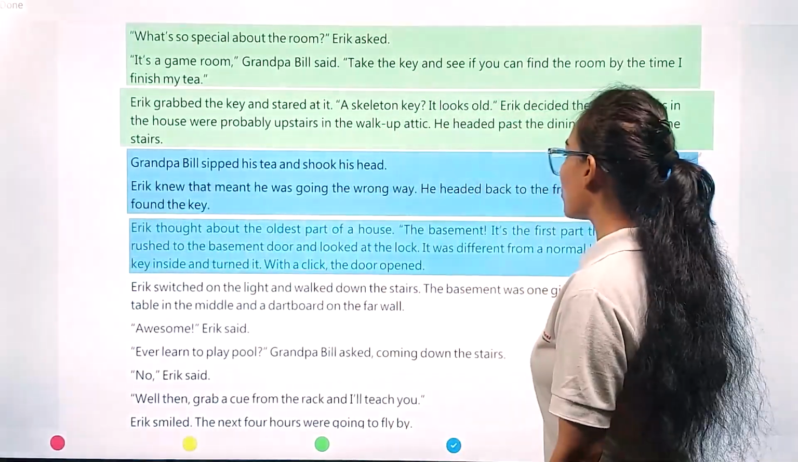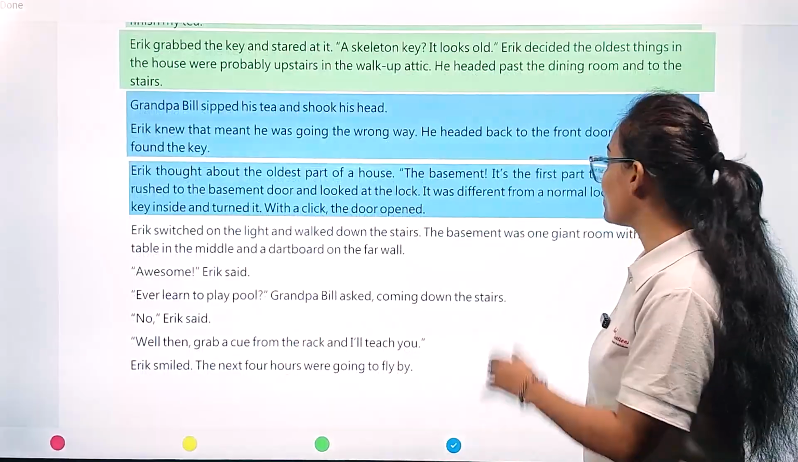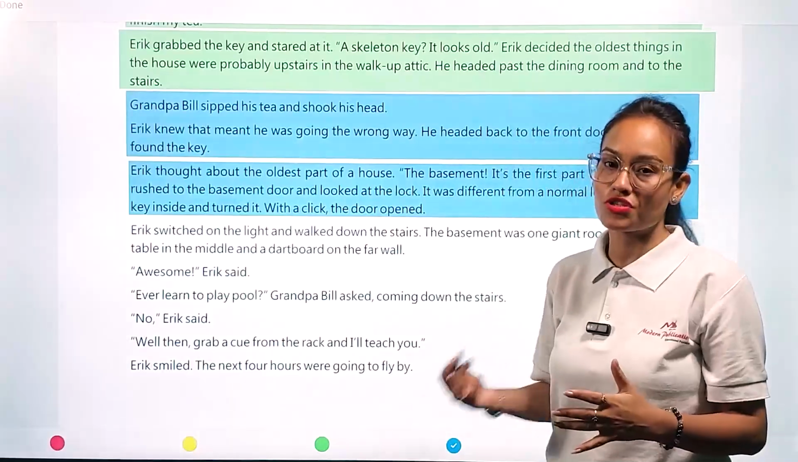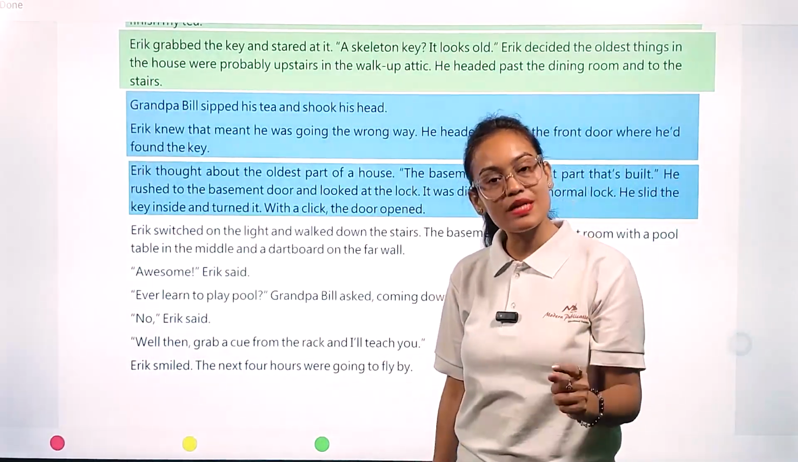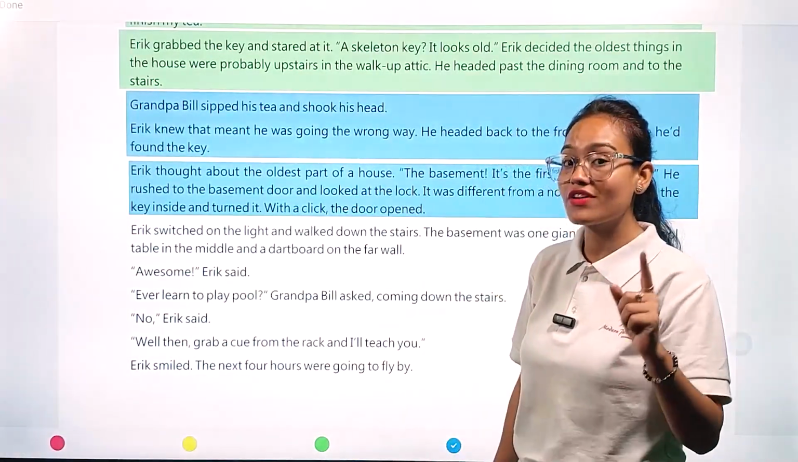Eric thought about the oldest part of the house, the basement. It's the first part that's built. So Eric was continuously thinking about the house structure, and according to his thought process, the basement of every house is that portion of the house which is constructed first.